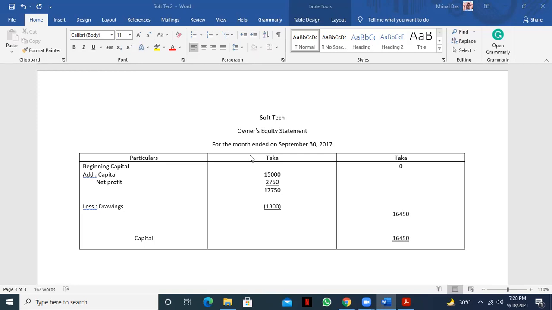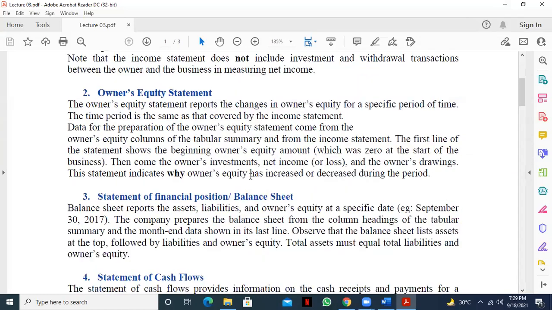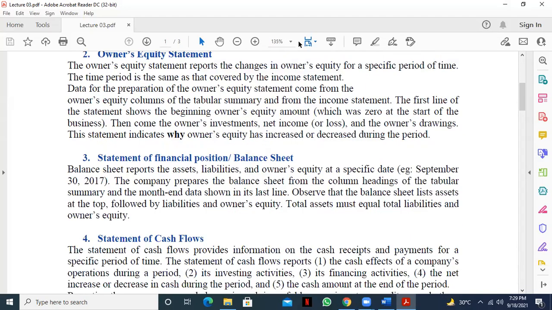And we actually know how much asset the company has, how much liabilities the company has. Okay. Is it clear? Yes, sir. Okay, so see, the balance sheet reports the asset, liabilities, and owner's equity at a specific date.